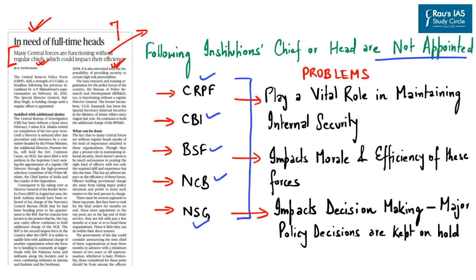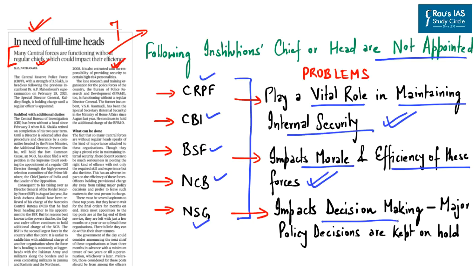Now, the problem in not appointing a head of these important institutions is that they play a very important and vital role in maintaining internal security. So, it's important for these organizations or institutions to have a head in order to have a particular policy directive. Next, without a head, it impacts the morale and efficiency of these forces, and it also impacts the decision making, as the officer in charge who is there will not take important or major policy decisions, and those matters which are important for national security will keep on pending till the next head is appointed.